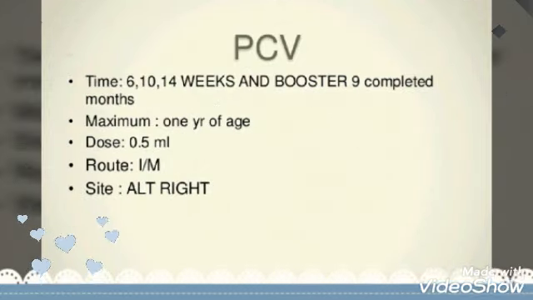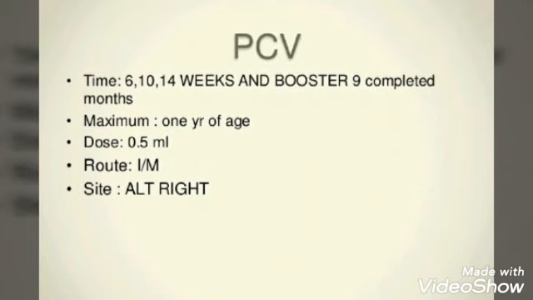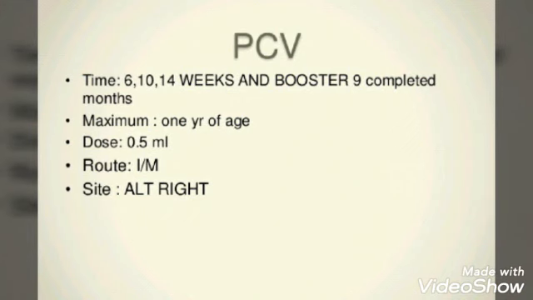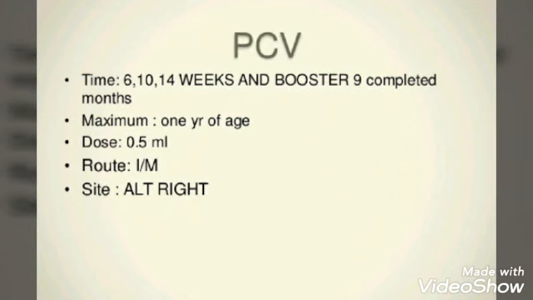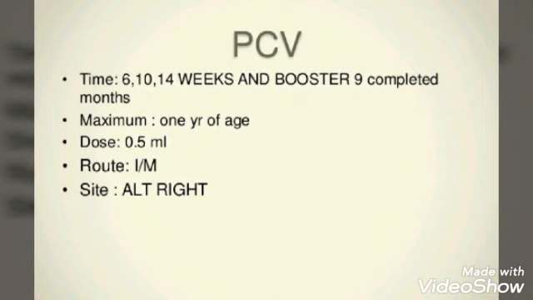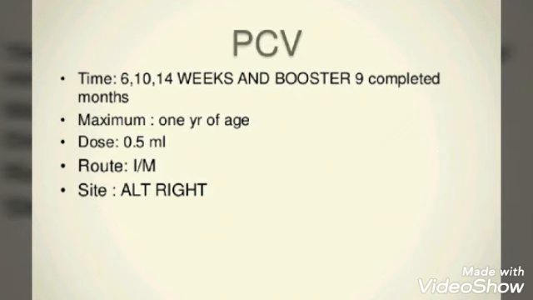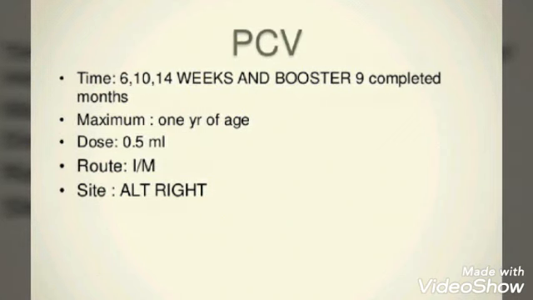Then PCV is pneumococcal conjugate vaccine to save the children from pneumonia. So the time is 6, 10 and 14 weeks and booster at 9 completed months, maximum 1 year of age. Dose is 0.5 ml, route is intramuscular and site is anterolateral thigh, right side.